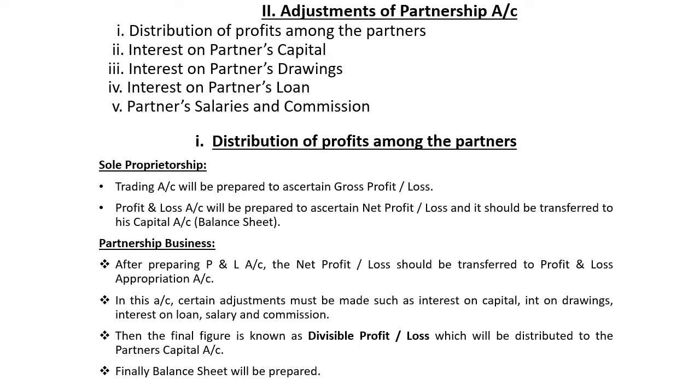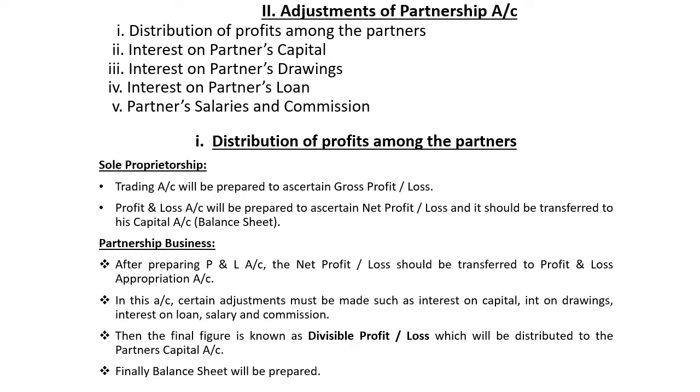There are so many items which you have to understand in each case. First one, we'll see about distribution of profits among the partners. Last year we studied sole proprietorship, and who is going to share profit or loss. For example, we prepared trading account, profit and loss account and balance sheet. In trading account we used to get gross profit or gross loss that we will transfer to profit and loss account. There we will get net profit or net loss that we will transfer to balance sheet.